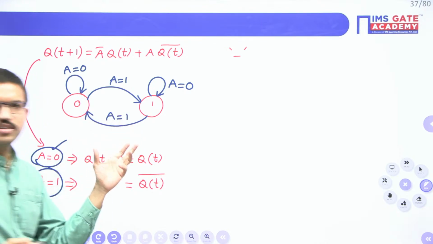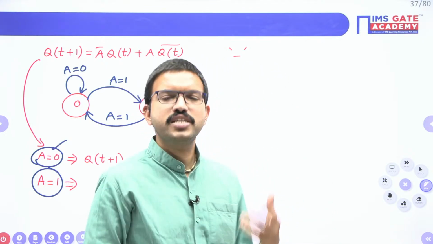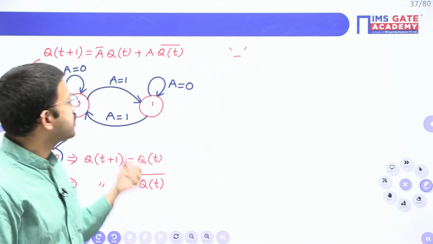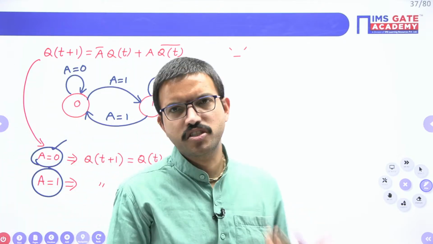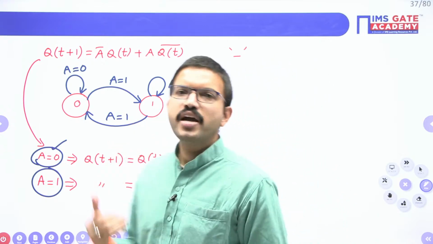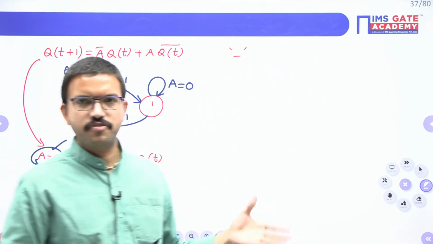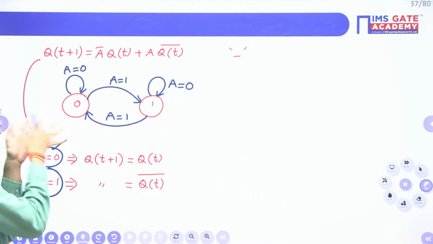That's all. Generally, finite state machine is one concept for EC branch and instrumentation. That finite state machine is nothing but a sequential circuit, a synchronous sequential circuit. Previously, you had the circuit diagram, and we analyzed it with the help of tabular form. That is one approach. And this state diagram is a kind of flow chart.